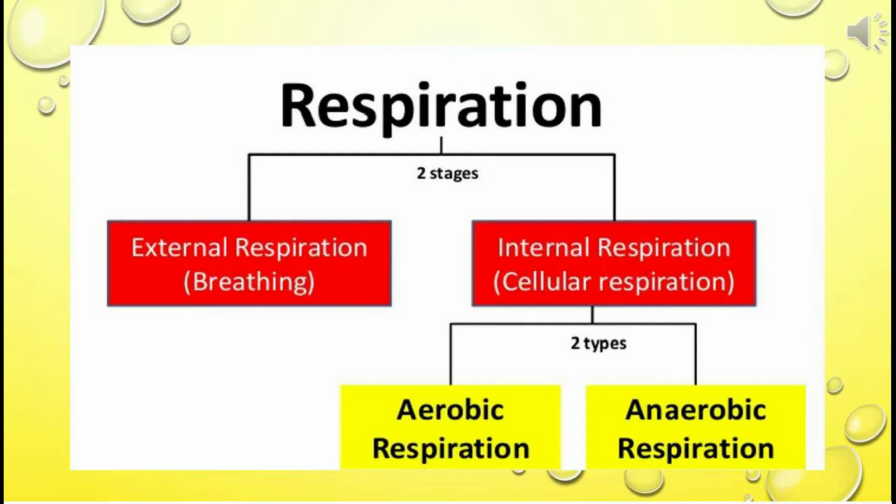Now, respiration takes place in two stages. The very first is the external respiration, which we call breathing, and the second is called internal respiration, which takes place in cells. So it is called cellular respiration. Now this cellular respiration is of two types: aerobic respiration and anaerobic respiration. Now we will discuss these two one by one.